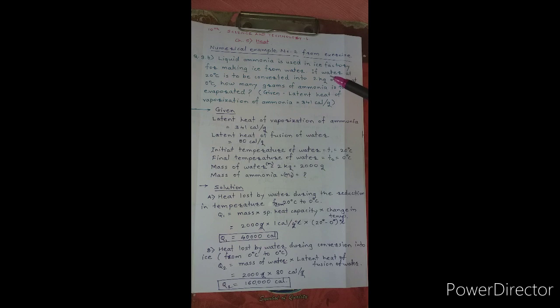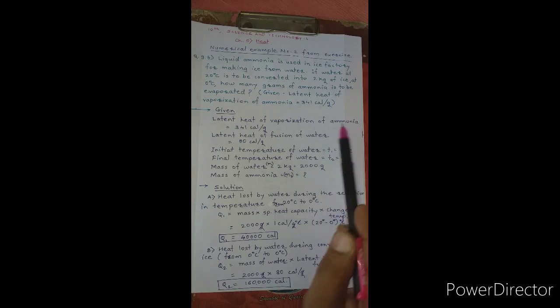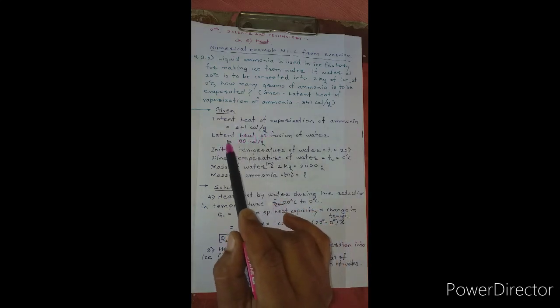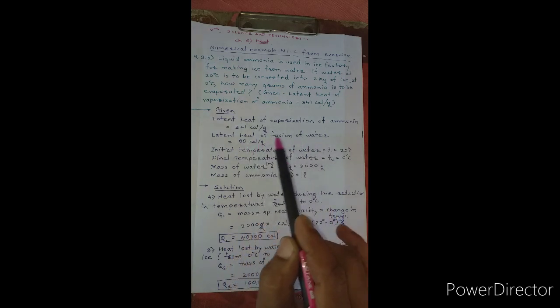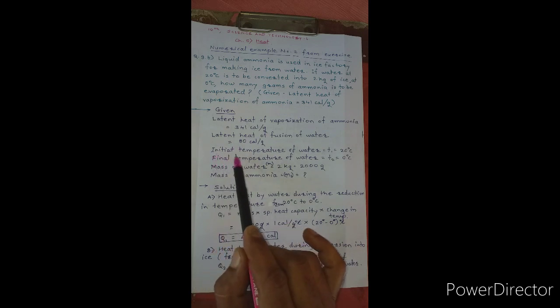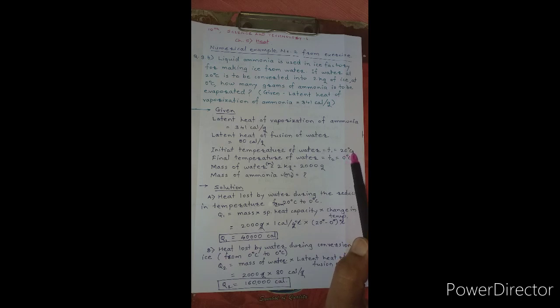So given data is latent heat of vaporization of ammonia is equal to 341 calories per gram. Latent heat of fusion of water is 80 calorie per gram. Initial temperature of water, that is T1, is equal to 20 degrees Celsius.